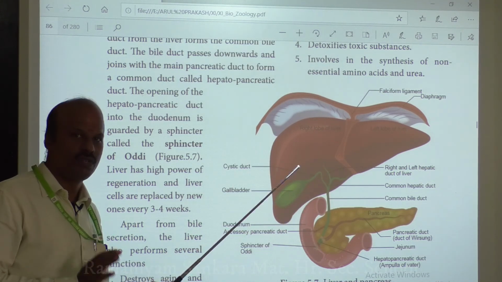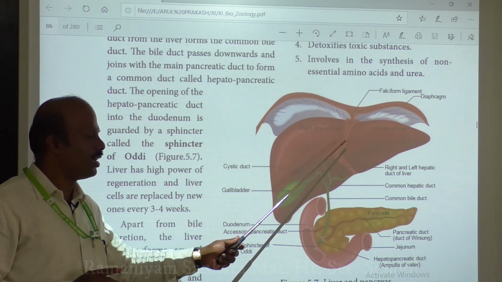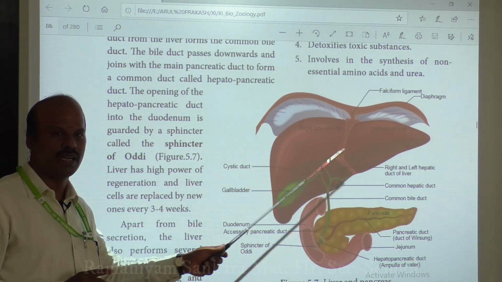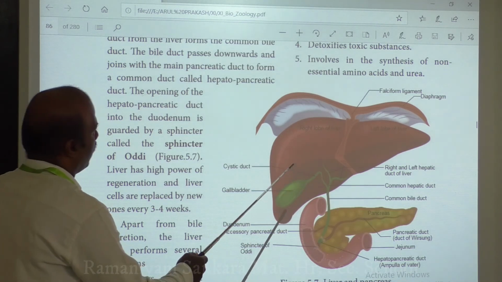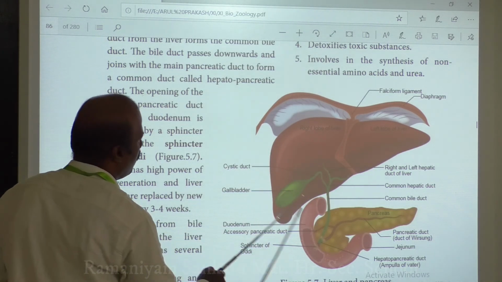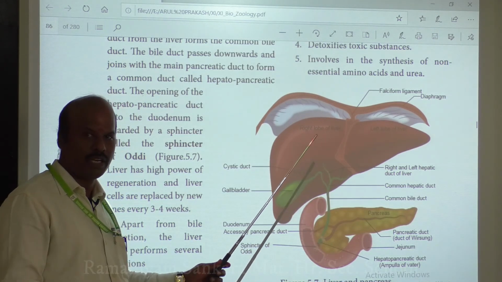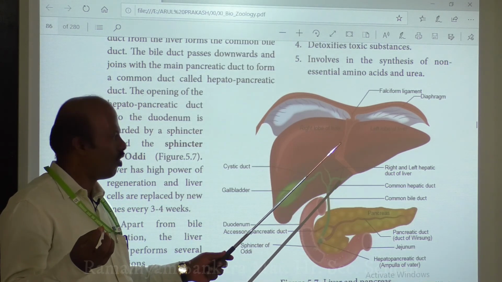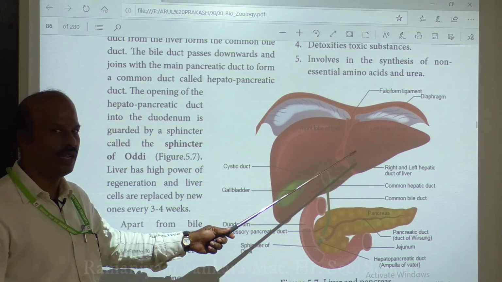But generally, if you take a liver, it usually consists of two lobes: the left lobe and the right lobe, left major and right major. Next, these lobes are mainly made up of many small lobules. These lobules are the functional unit of your lobes.